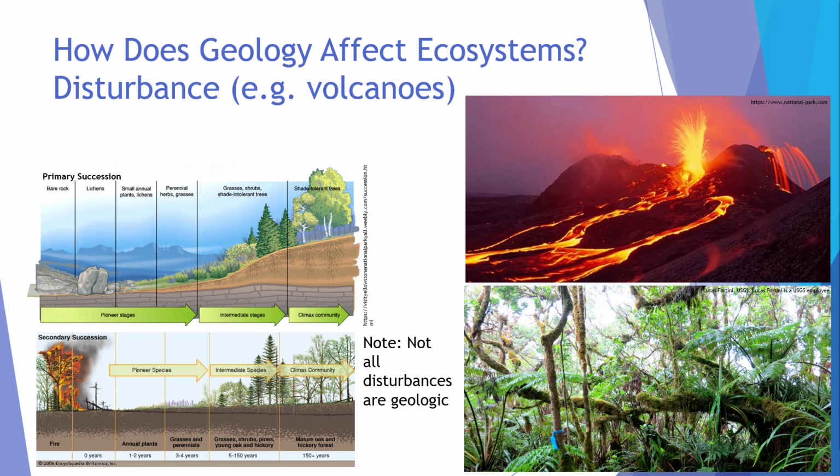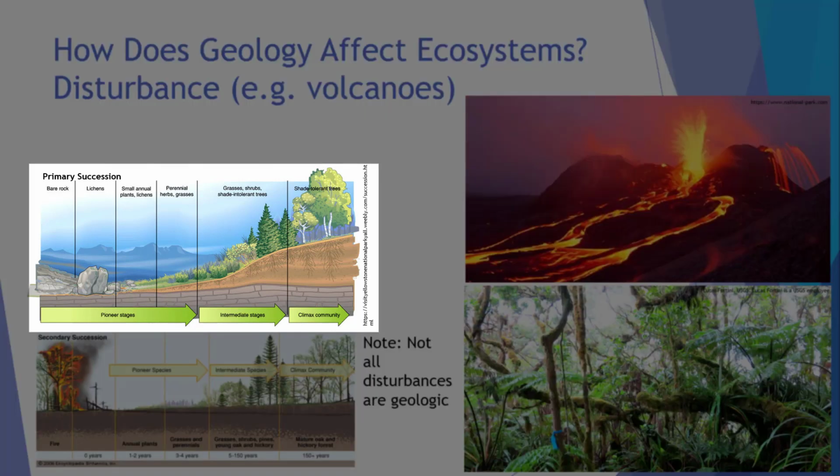Disturbance also affects ecosystems. There are many different types of disturbance, of which geologic forces can be one. For example, a volcanic eruption can decimate an ecosystem and take it back to a primary successional stage. Younger ecosystems look different than older ecosystems, and the process of species outcompeting and replacing one another as the ecosystem ages is called succession. Primary succession is when a disturbance takes the ecosystem back to bare rock.